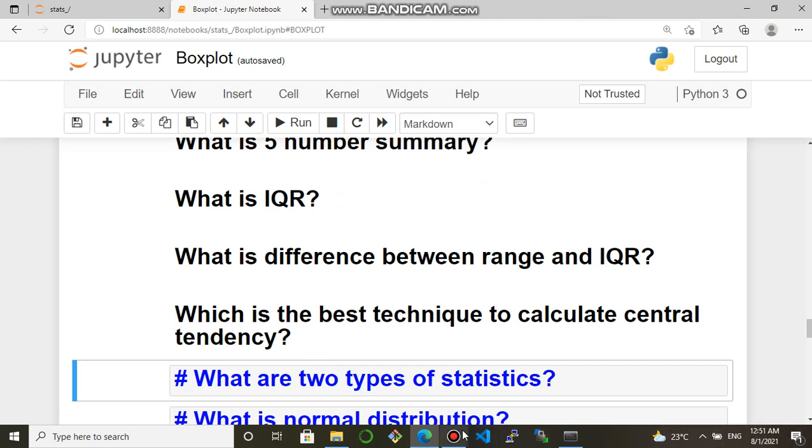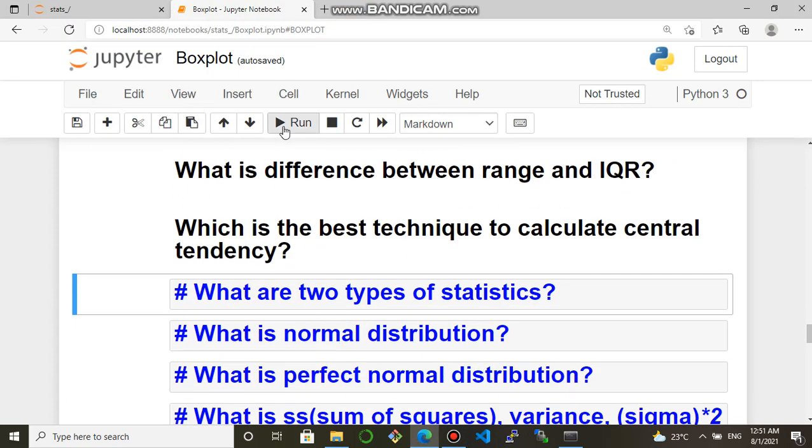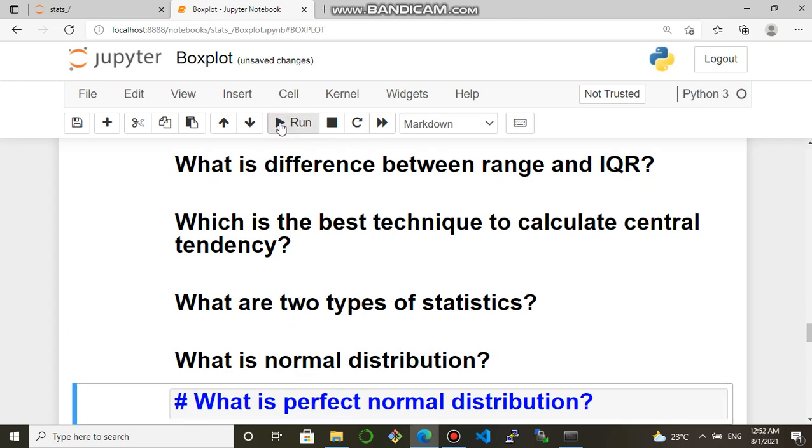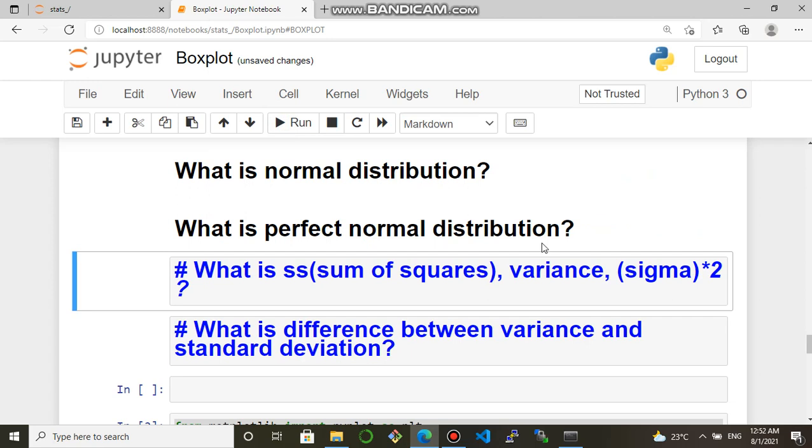So what about the next question? The next one is, what are the two types of statistics? Descriptive and inferential statistics. What is normal distribution? Normal distribution is a bell-shaped distribution. Internally it is going to calculate the probability, and it may be right skewed or left skewed. So what about a perfect normal distribution? If mean equals median equals mode, then that will be known as a perfect distribution.